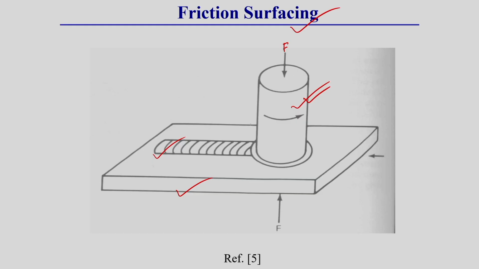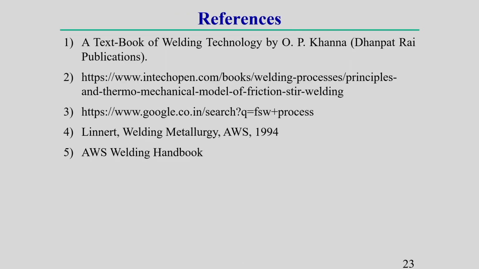These are the references which I followed for this lecture. In the next lecture I will discuss the friction stir welding process, which is a very important welding process nowadays, because a lot of research is going on in it. In that lecture I will discuss the different categories of friction stir welding, the principle, the different parameters affecting the process, the applications, and the advantages and drawbacks of the friction stir welding process in detail.